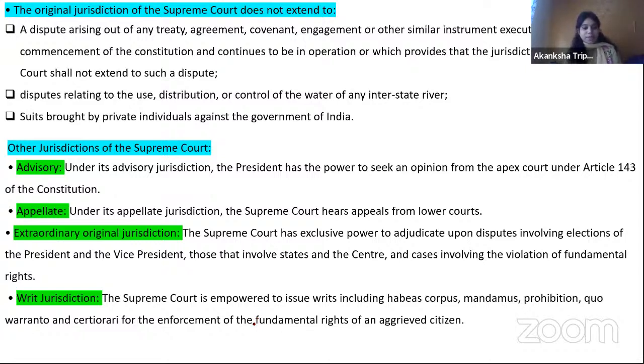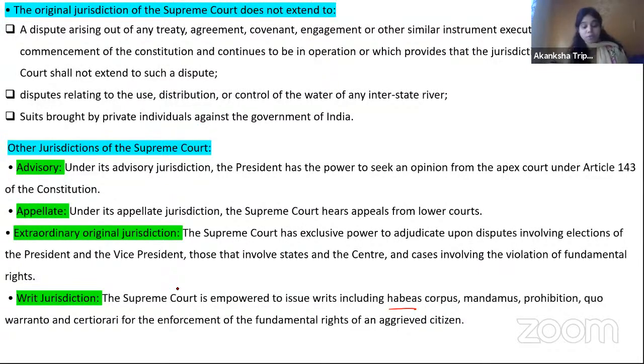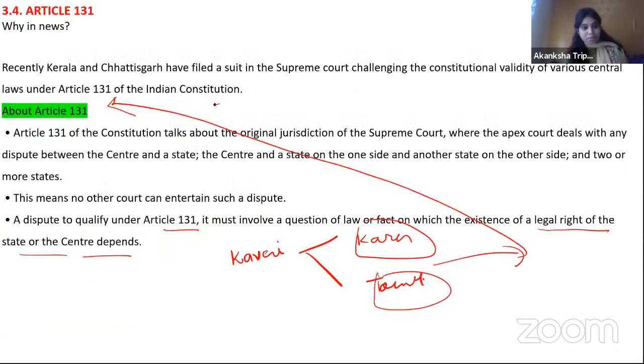When is this enforced? Generally writ jurisdiction is empowered when it is related to fundamental rights. All these things are given in a very clear manner in Laxmikant's Polity, or if you are following any other resources, you can read it. And one more thing. Earlier they used to ask multiple questions related to habeas corpus, mandamus, all these things. I don't know whether they are going to ask nowadays or not, but maybe there can be a question related to the jurisdiction of the Supreme Court. Okay. So that was all there was in the news.